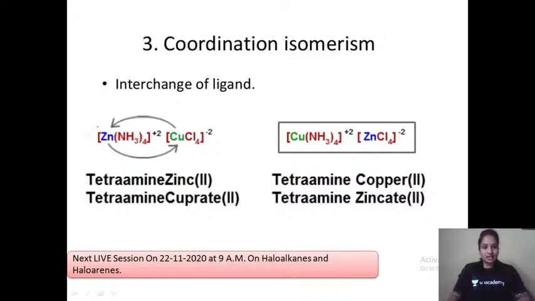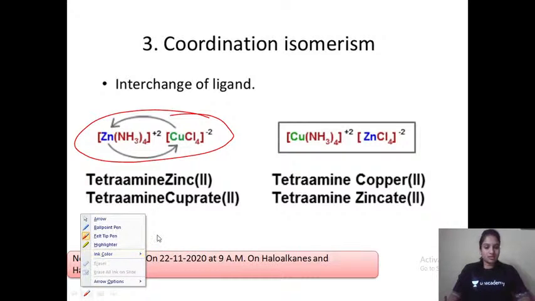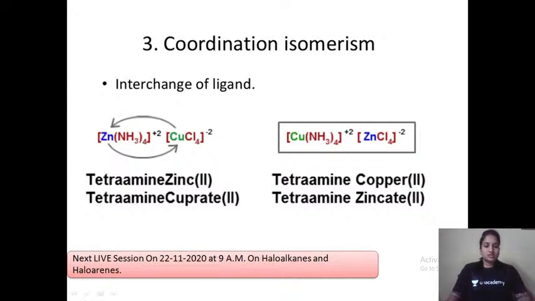This entire one is a particular coordination complex. Not separate, it's a completely one coordination compound. Now just see here, zinc is attached with 4 moles of ammonia with the 2 plus charge. Copper is attached with 4 moles of chloride.